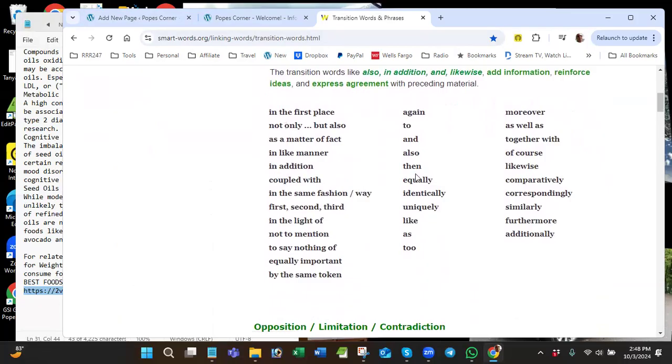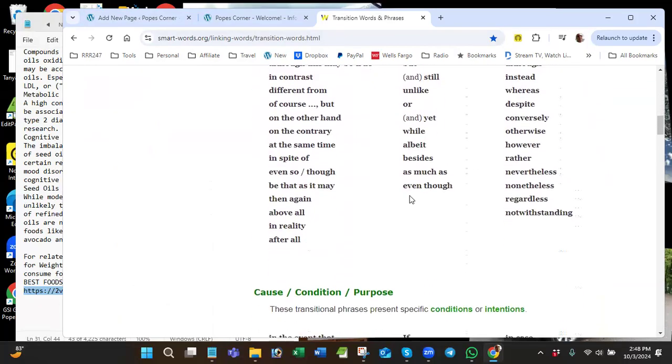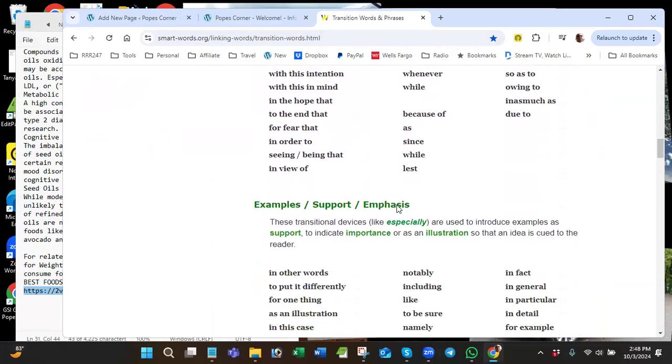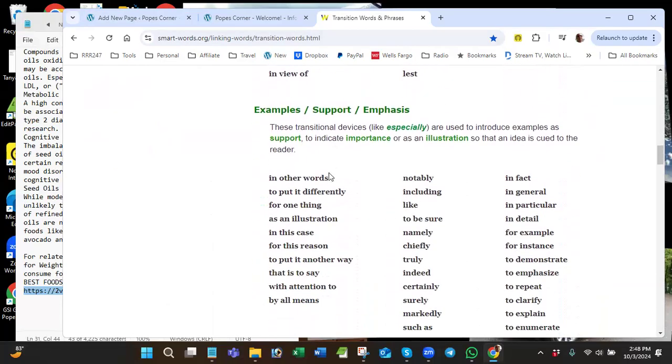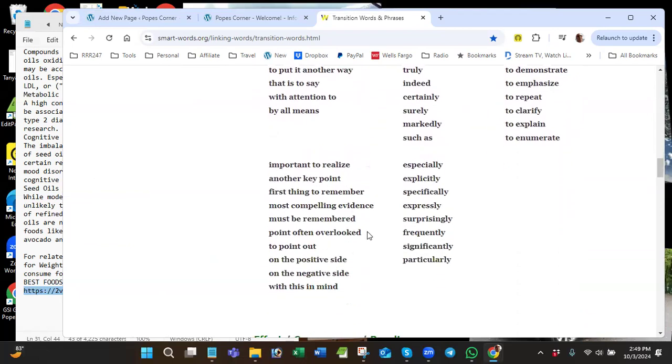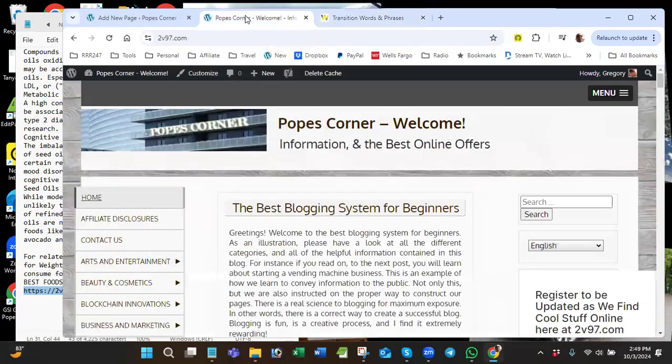Like I said, when I get writer's block, I open this up and I start looking for something that would make sense. And I'll say, okay, I'm going to say nevertheless, and then move on. And all of a sudden I'll get an idea. Just food for thought, you guys. It's food for thought. So there you can see, in other words, I think I had him put, in other words, James put it on his page. So you got all these different things that you can say. And some of these Yoast won't recognize, just be aware of that. But most of them are good for Yoast.